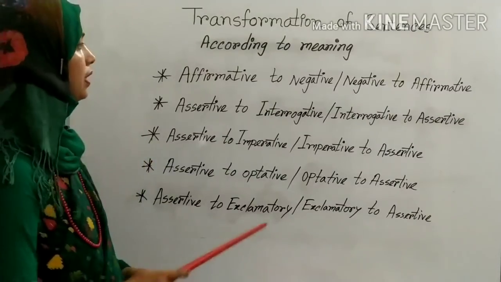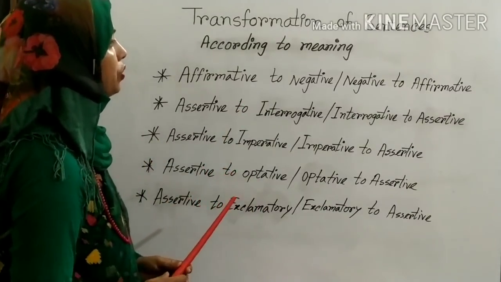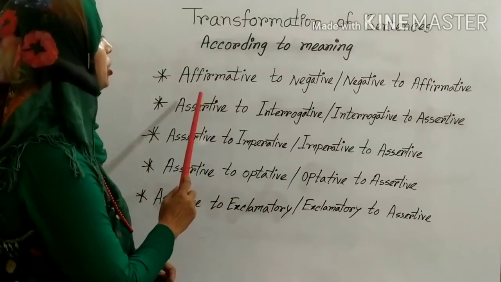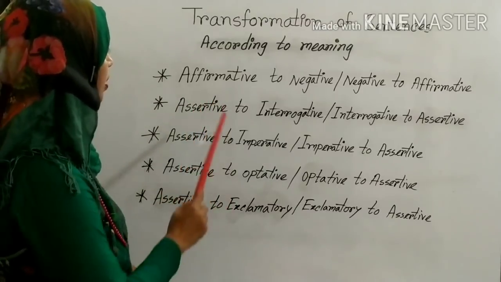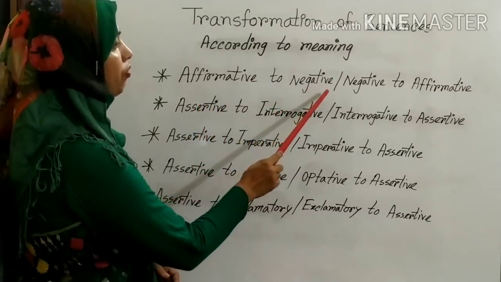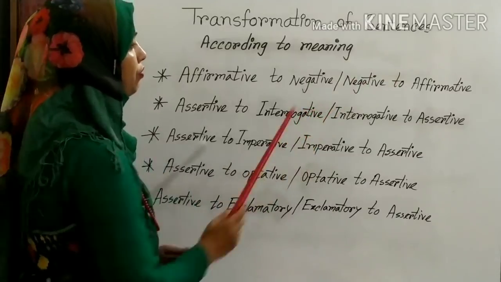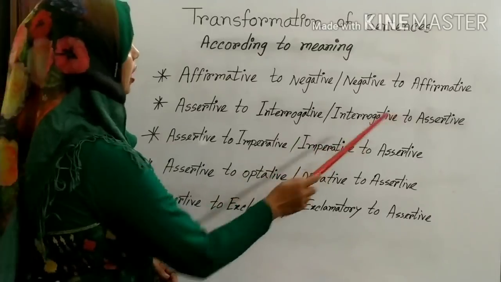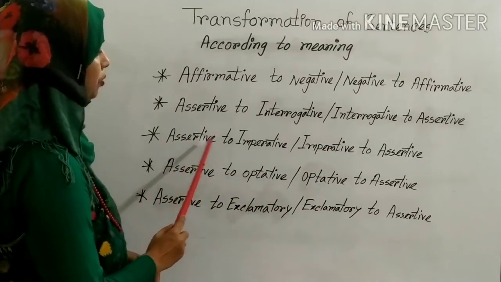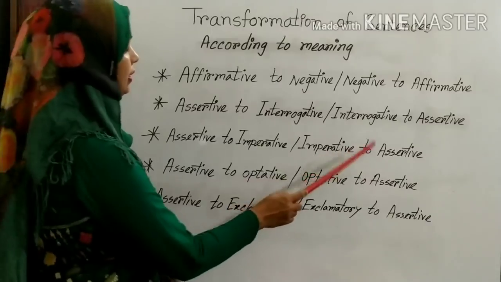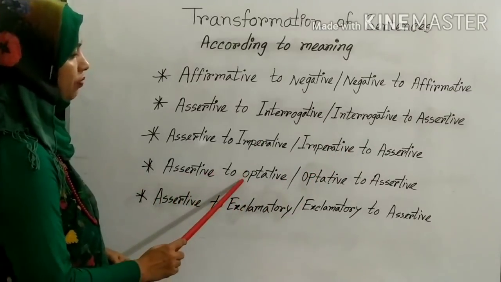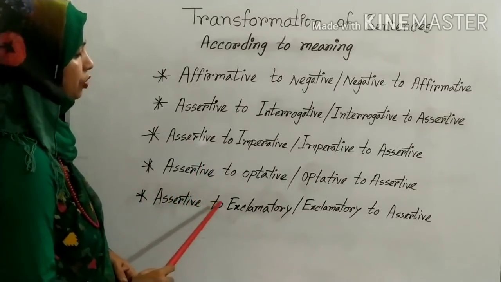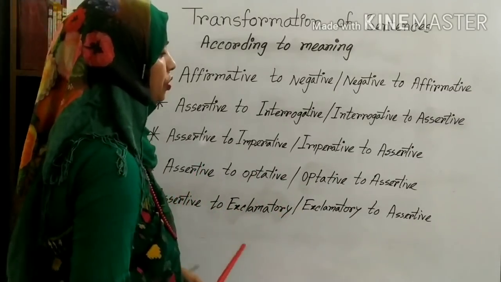When you transform the sentences according to the meaning, you have to transform by some criteria. According to the direction, you will change the sentences in this way: affirmative to negative or vice versa, that means negative to affirmative, assertive to interrogative or interrogative to assertive. Next one, assertive to imperative or imperative to assertive, assertive to optative or optative to assertive. Last one, assertive to exclamatory or exclamatory to assertive.